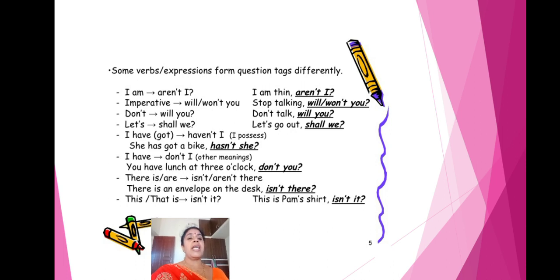She has got a bike. She has not, hasn't she? She has got a bike. You should not write "hasn't she" there. Next, "I have" with another meaning: don't I.